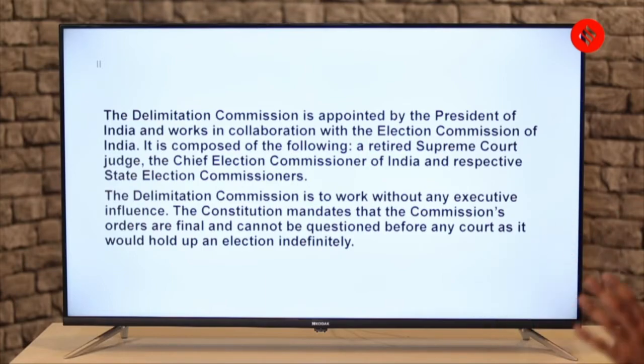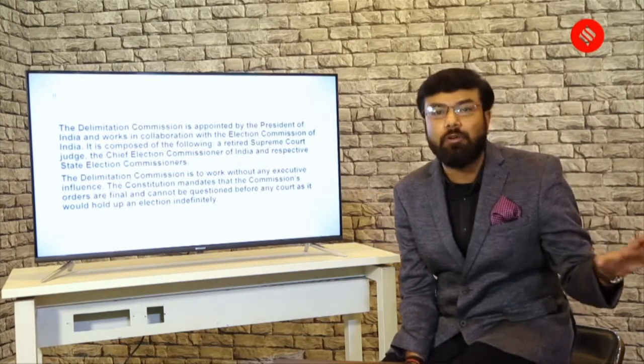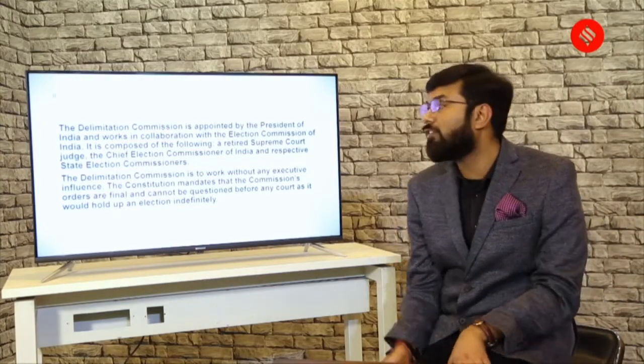It is composed of the following. So who are the members of this Delimitation Commission? It becomes important. It's a retired Supreme Court judge, the Chief Election Commissioner of India, and the representatives of state election commissioners. So these people come together to form a Delimitation Commission. The Delimitation Commission is to work without any executive influence. That is true. The Constitution mandates the Commission's orders are final and cannot be questioned before any court, as it would hold up an election indefinitely. So this point you have to remember, that there should be no executive influence. Why? Because it is related to the process of election.